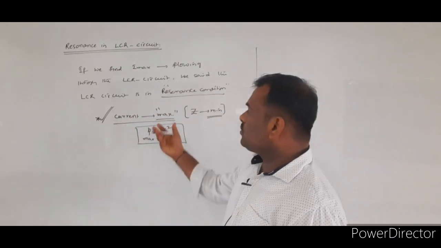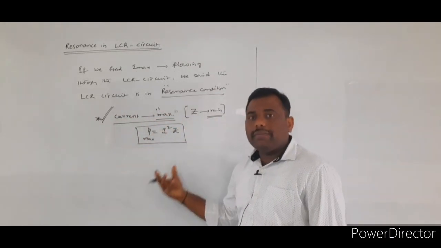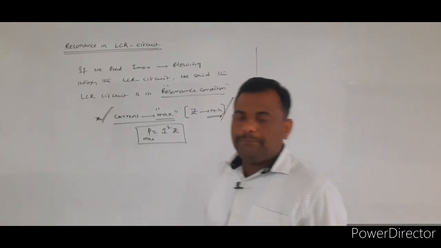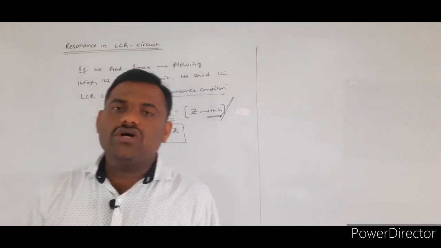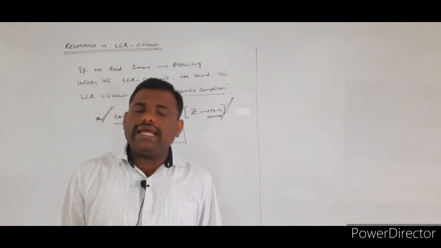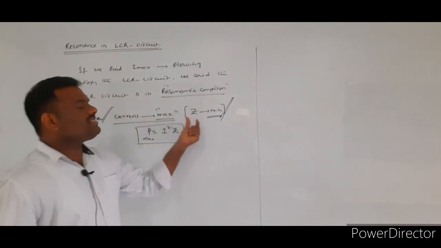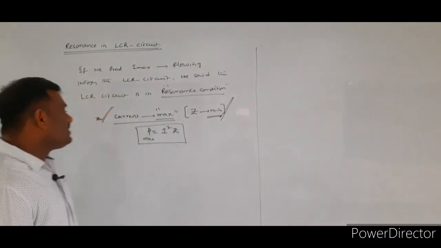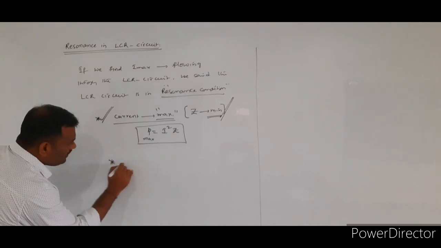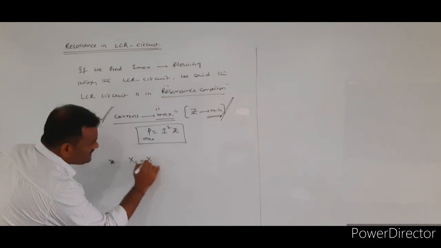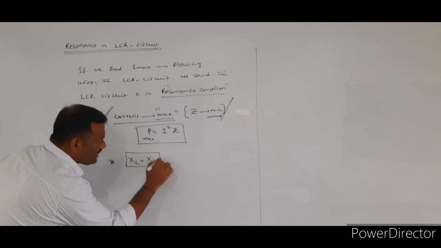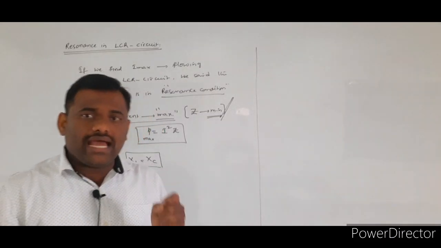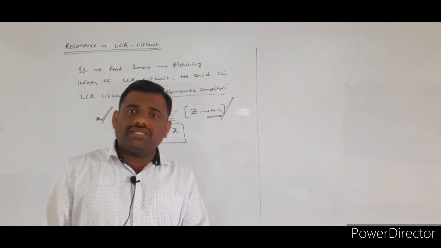So either to get the maximum current or to get the maximum power, one quantity should be minimum, that is nothing but impedance. At what condition will the impedance value be minimum? Whenever inductive reactance is equal to capacitive reactance.